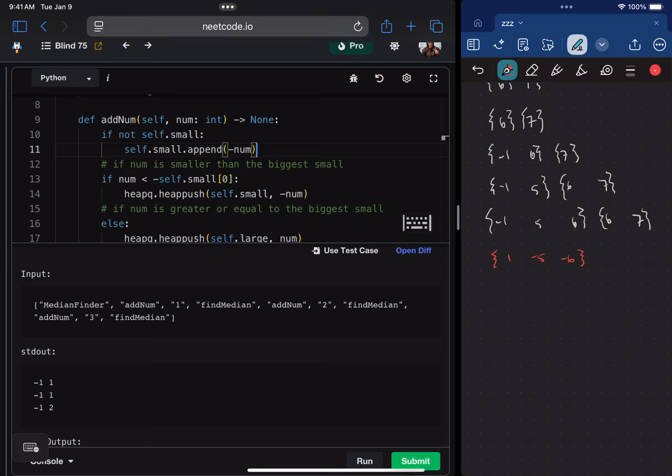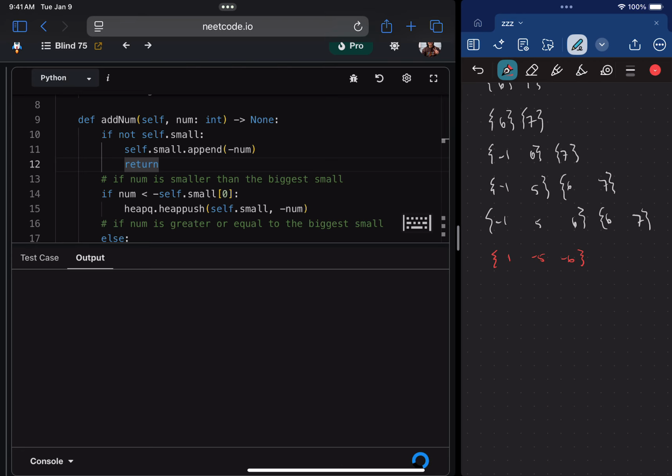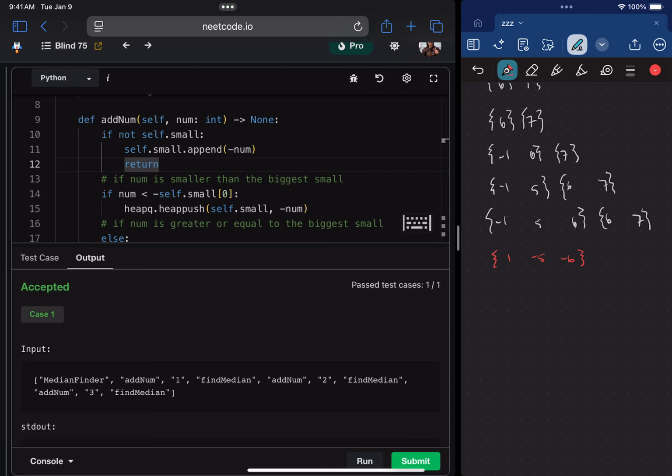Oh. I'm a dummy. If this happens, we're done. That's the problem. We were putting in the 1 right here, and then we were going, oh, hey, there's another 1, like we were continuing, right? We needed to stop right here because we put in the number to where it belongs, right? Okay, hopefully that solves our problem. Oh, thank God. Yeah, so that was the only problem, was we needed a return right here because we've actually found the correct place, right?